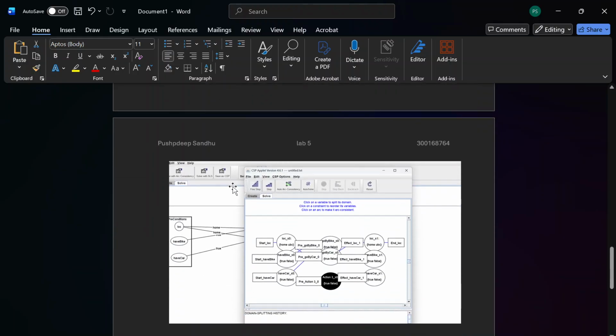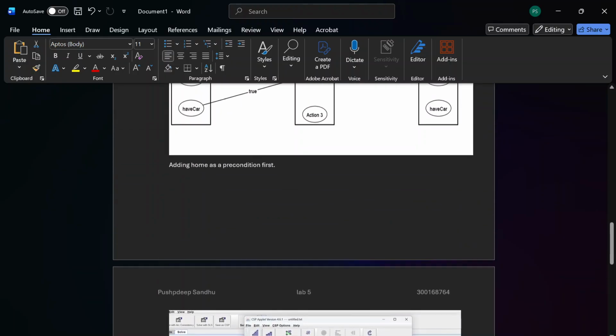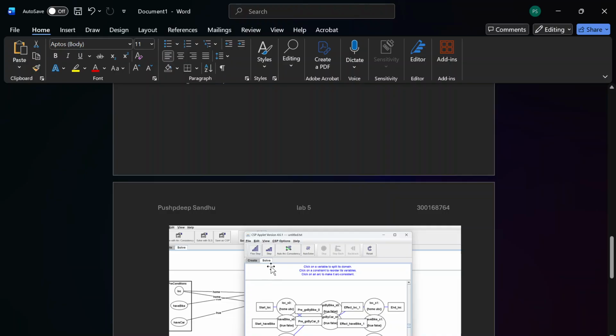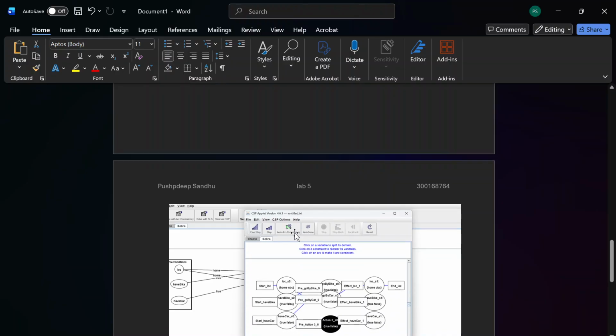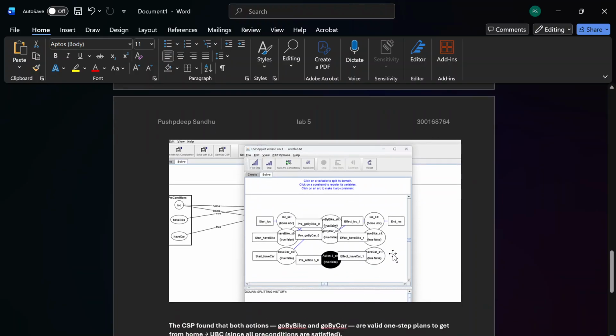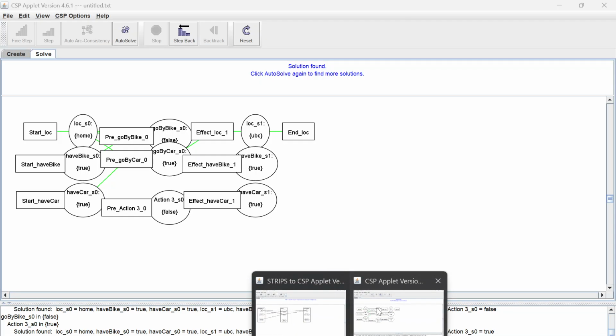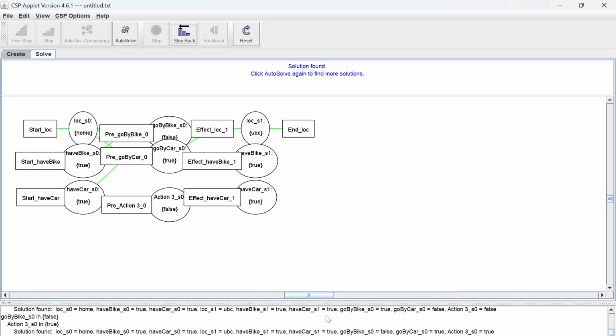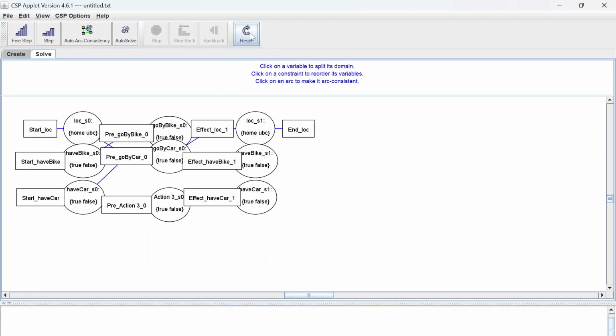So after adding this precondition, we had to run the file, setting the horizon at 1 and using auto arc consistency. It will open up a new window here. It was this window, I have run it already. And we can run it again. Just the normal solution, I have to reset it. And then we auto solve it.